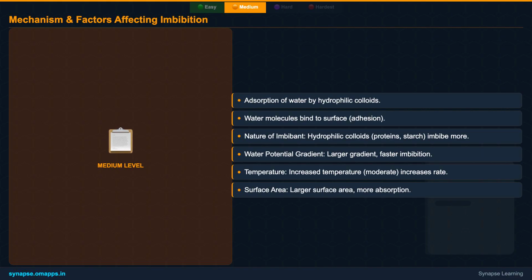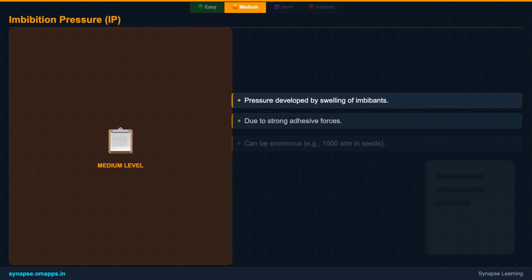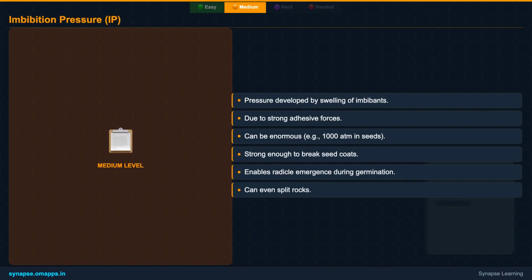One of the most remarkable aspects of imbibition is the pressure it can generate, known as imbibition pressure or IP. This pressure is developed as the imbibant swells due to water absorption. This isn't a gentle force, it can be enormous, reaching up to 1,000 atmospheres in some seeds.